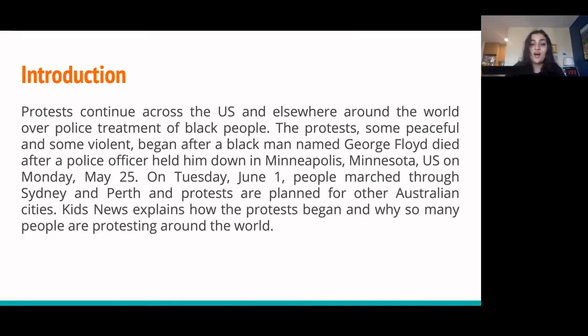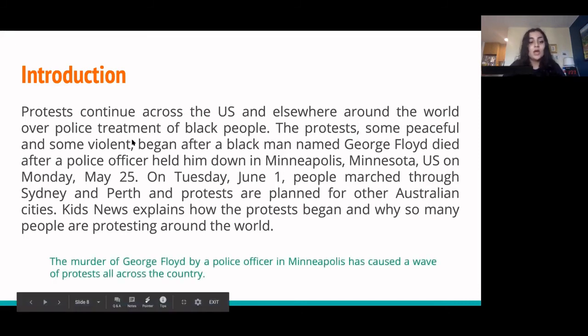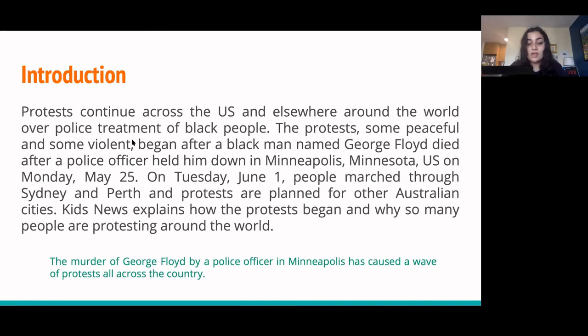Okay, so before we do the main idea, obviously there are other protests. I'm sure some of you guys have seen the protests. I mean, I've seen a ton just right out my window. And maybe you guys know people who are participating. You've definitely heard about it. The reason this article is so focused on Australia is because, I mean, it's an Australian website. So the main idea for this introduction paragraph is, or what I wrote, is the murder of George Floyd by a police officer in Minneapolis has caused a wave of protests across the country. You guys probably already know this, but as we've said before while reviewing SHSAT passages, the introduction, though it's not usually labeled this clear, introduces the rest of the passage and kind of gives us a roadmap for what the rest of the passage will be about.